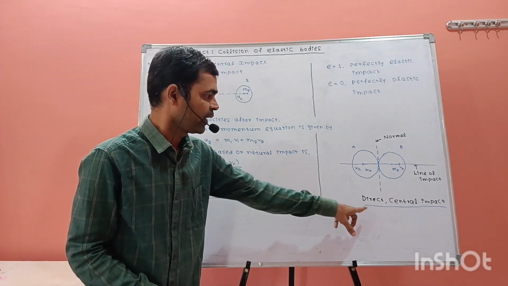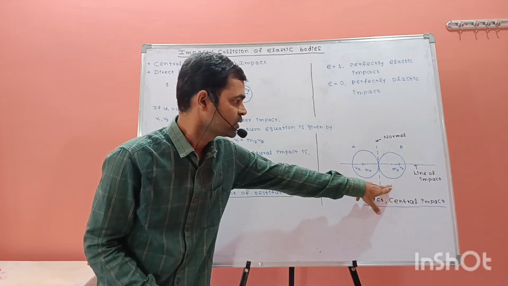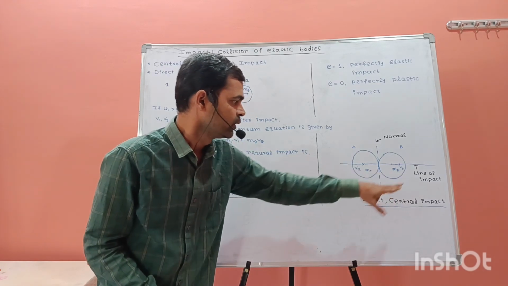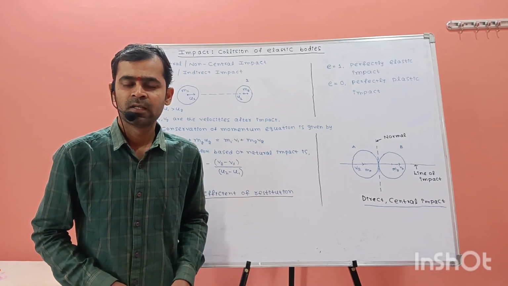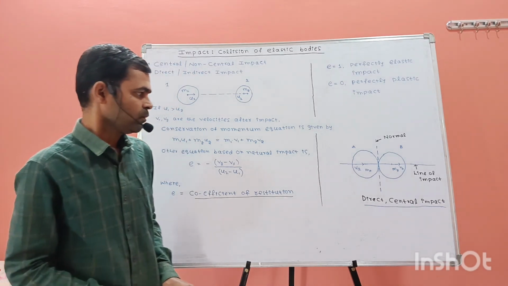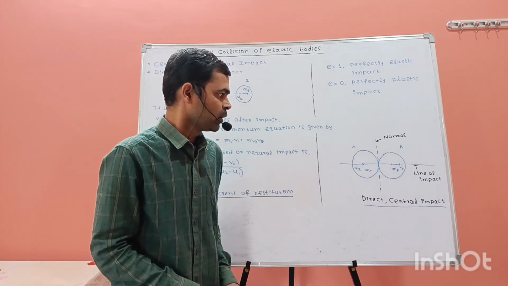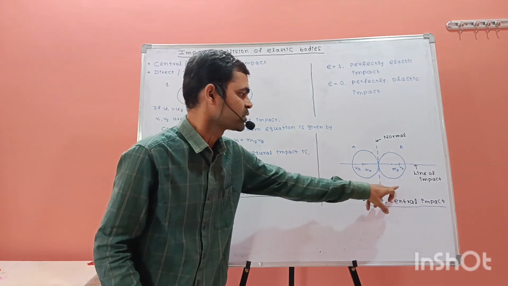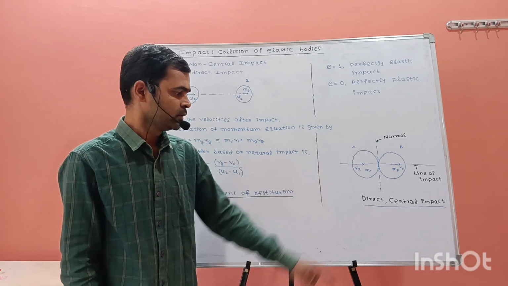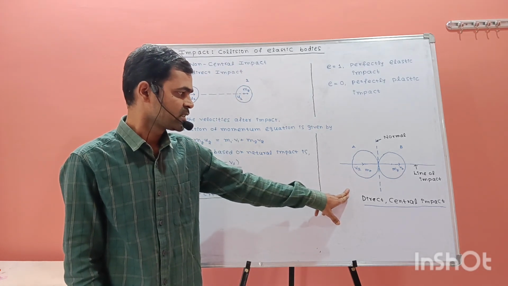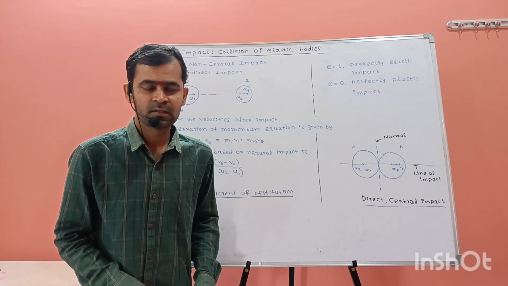So here, direct and central impact. The center of masses of two elastic bodies are on the line of impact, so it is direct impact. The line of impact is defined as the normal line, the line normal to the surfaces of two elastic bodies. So that is called line of impact. This is an example of direct and central impact, and we'll see one example on this.